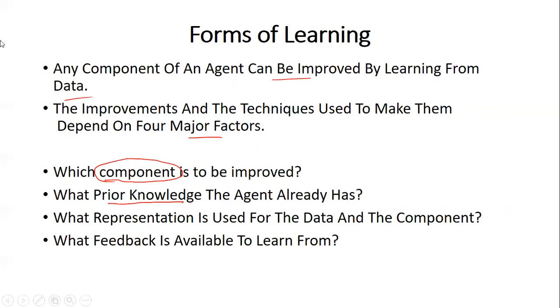What the agent normally knows, that also we should know. And also we should know the representation that is used for the data and the component, how the data and the component are represented, and what feedback is available. So these four are the crucial aspects of learning.